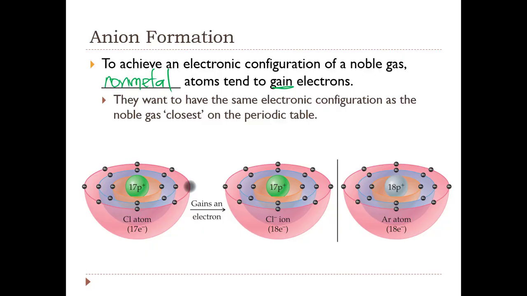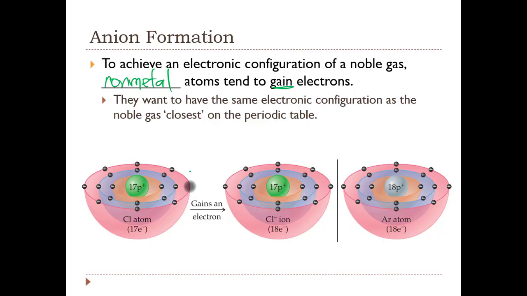Argon is right next door to the right. And chlorine says, hey, Mr. Argon, you're pretty stable. If I could just gain one more valence electron, then I would have an identical electron configuration as you do. And so chlorine gains an additional valence electron and now looks identical in terms of how the electrons are arranged to the argon atom.